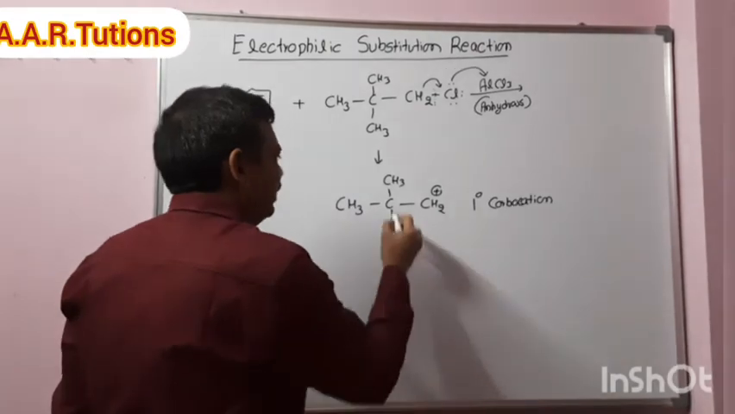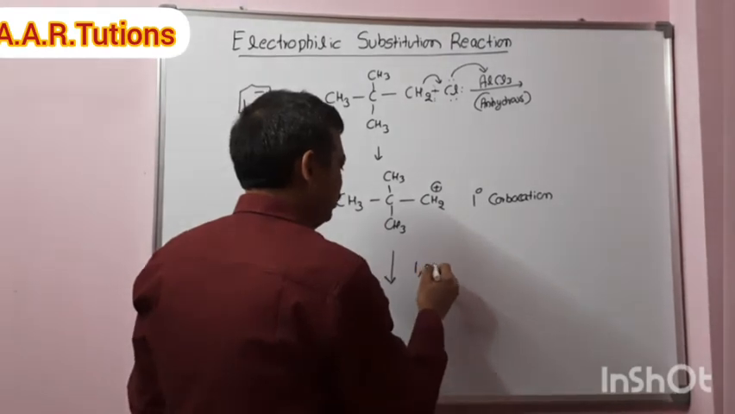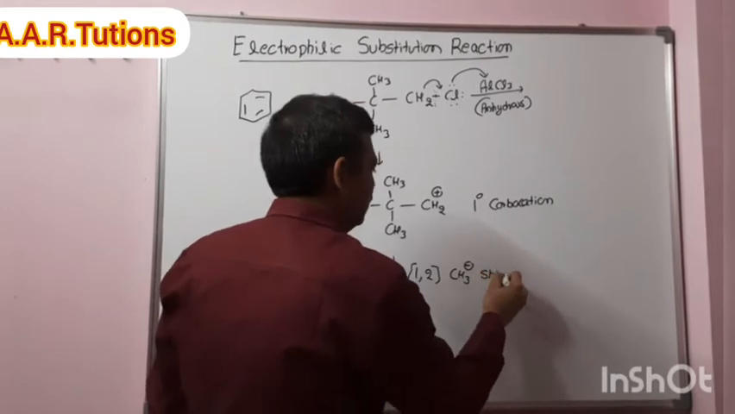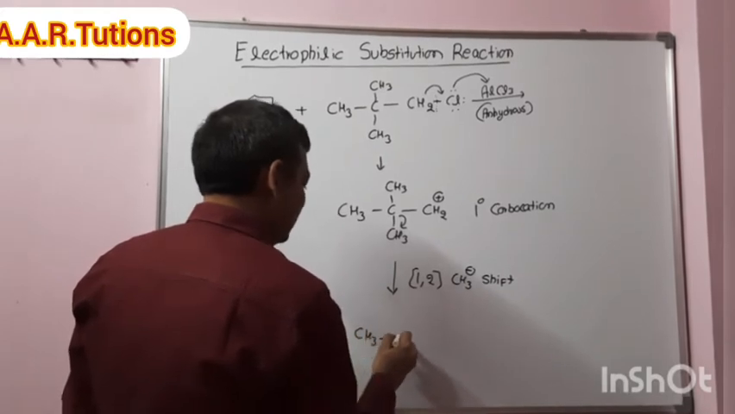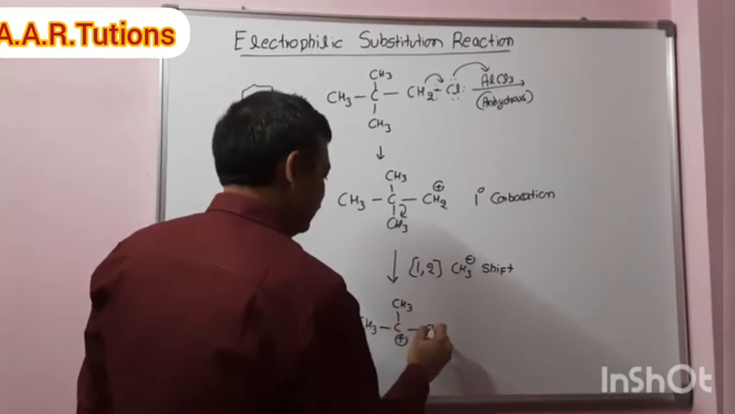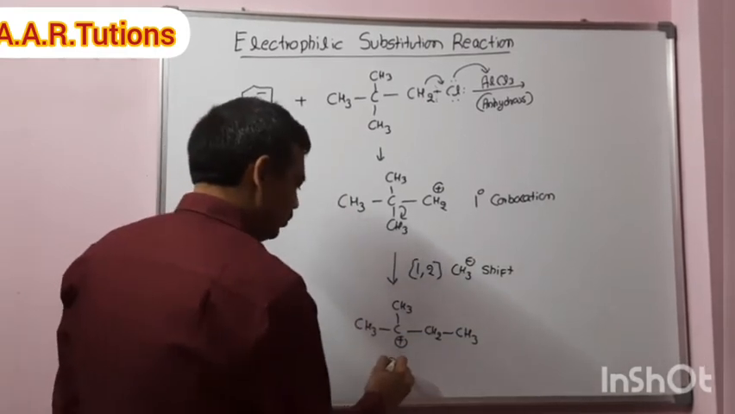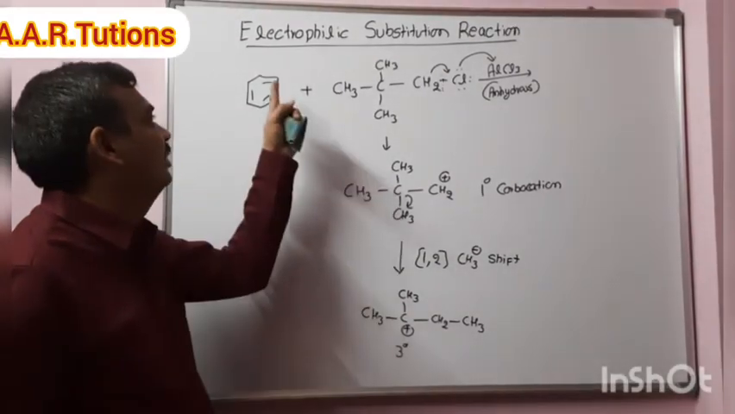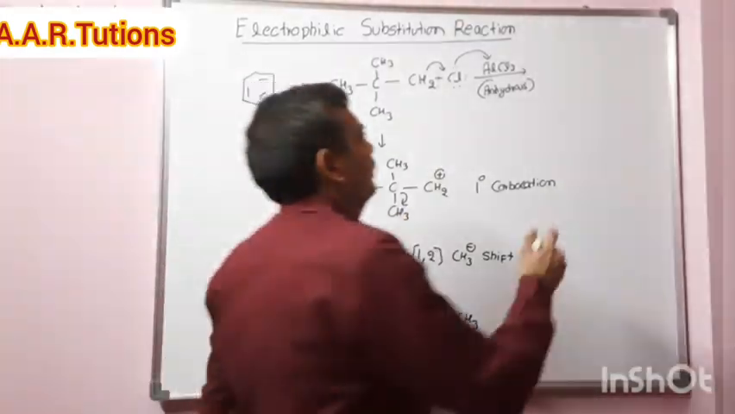Here only the adjacent carbon has 2 methyl groups, so there is no other option. A 1,2 methyl shift will take place. What is happening? CH3, C, CH3, positive charge, CH2. The methyl group has shifted from this carbon to here. This is a tertiary carbocation, which is more stable than the primary carbocation. This acts as the electrophile and attacks the benzene. Then the product formed is benzene with C, CH3, CH3, CH2, CH3 attached.